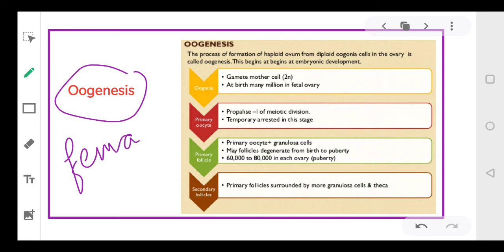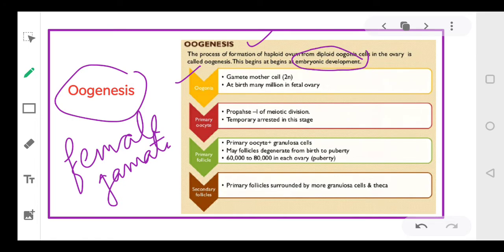So oogenesis means the formation of the female gamete, or the egg. The female gamete is also called the egg, and this process is called oogenesis. Clear? This process starts at the embryonic development. Oogenesis starts at the embryonic development.